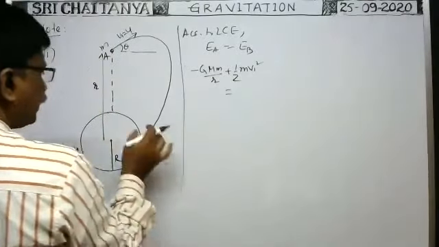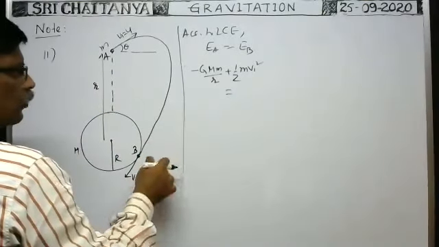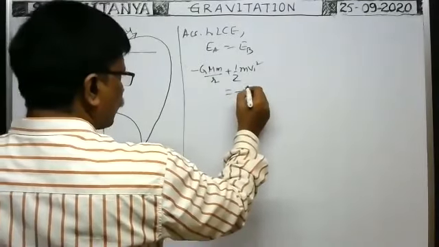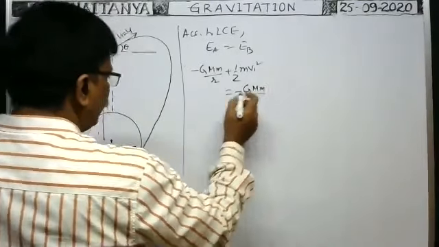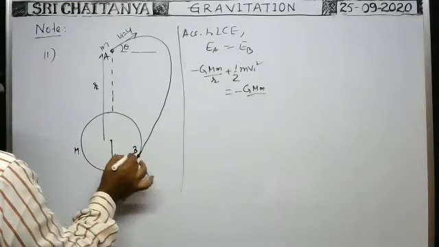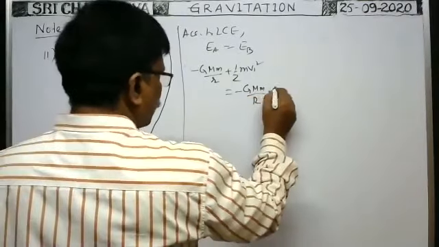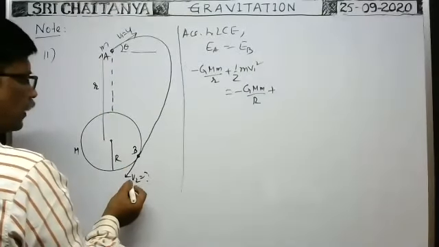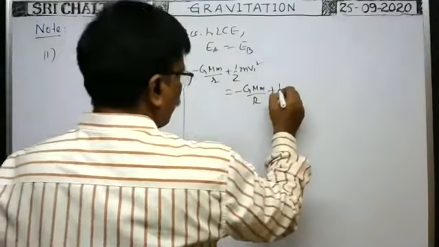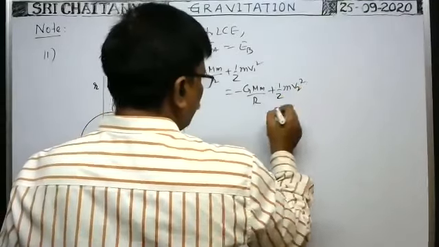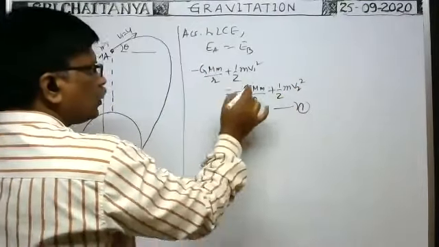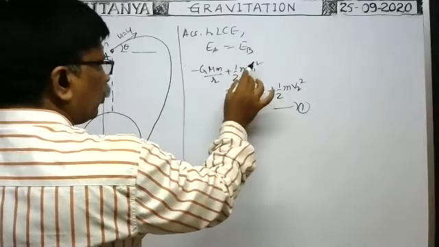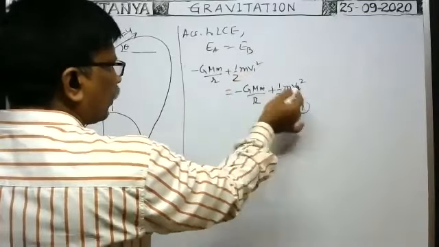This is equal to the total energy when it reaches this point. Total energy does not change. So whenever the particle reaches the point here, potential energy is minus G M m by the distance of the particle from the center, that is capital R, plus kinetic energy half m V2 square. This is the equation in terms of two unknown parameters, V1 and V2.